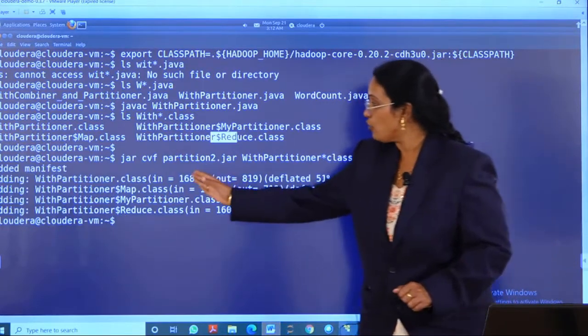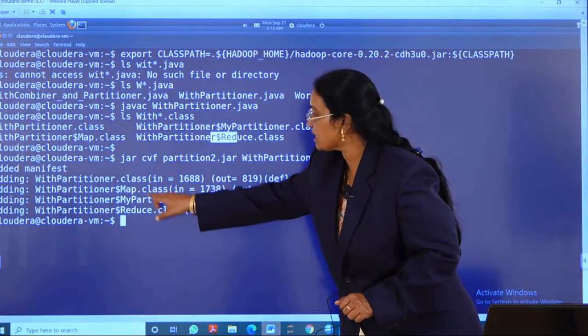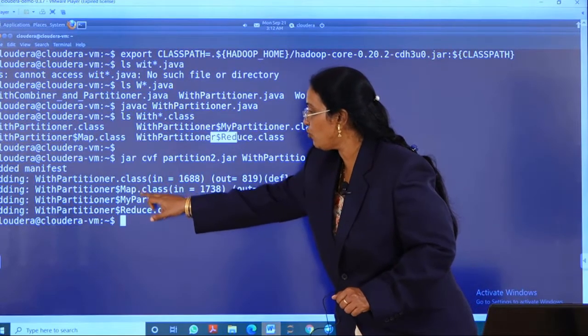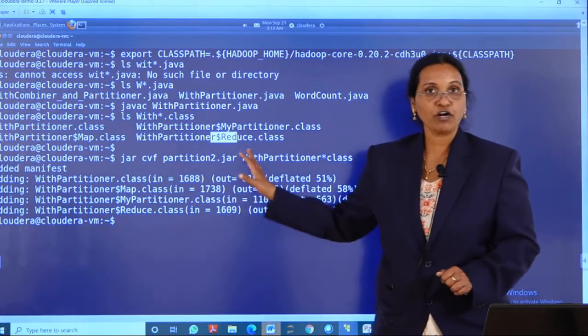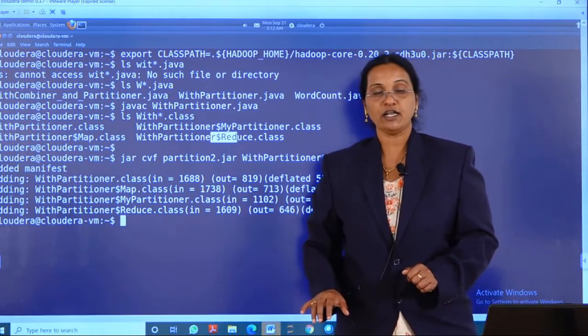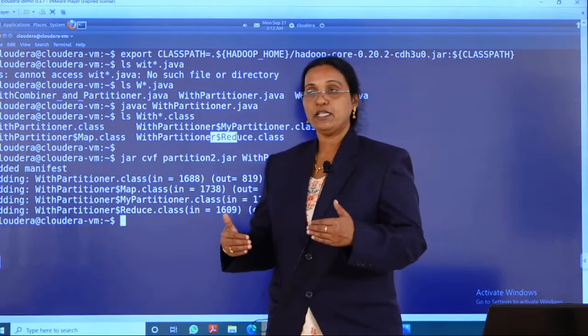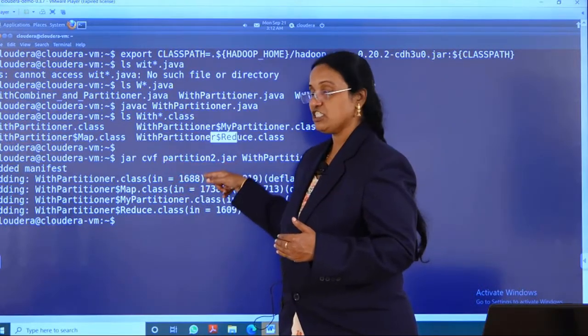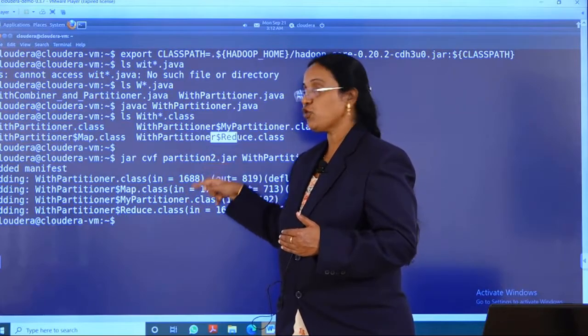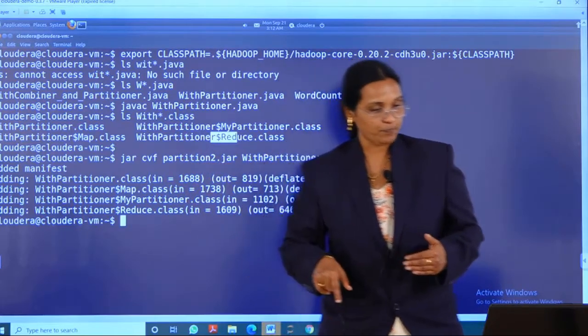So this is the output we got. All the 4 class files have been merged together: 1, 2, 3, 4. So I can run my program by using the partitioner name, the partition2.jar file. That is my jar file.